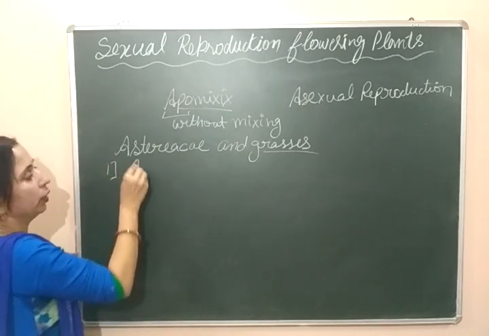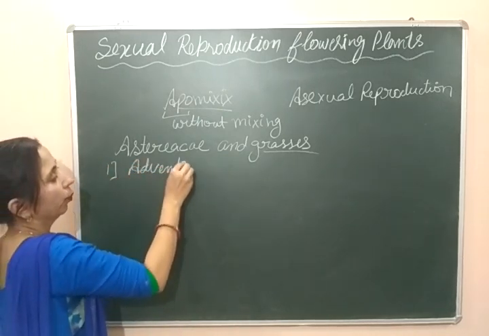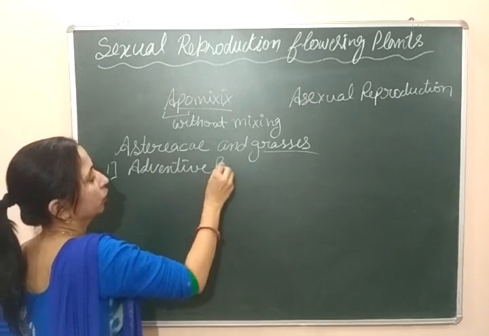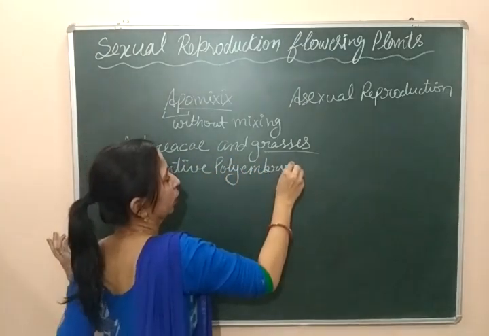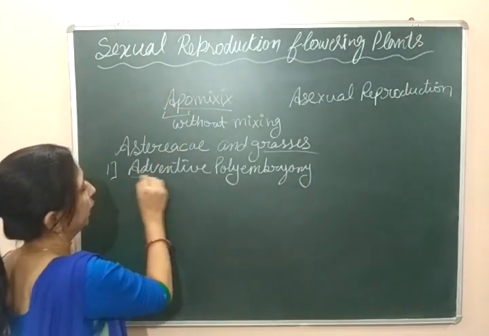First type is adventive polyembryony. What is adventive polyembryony?